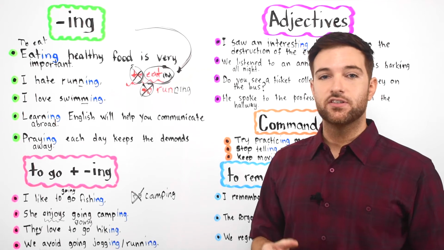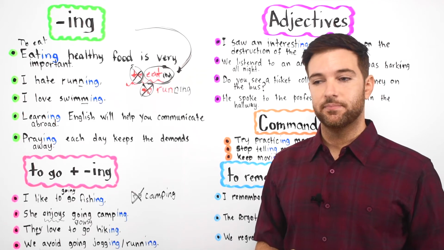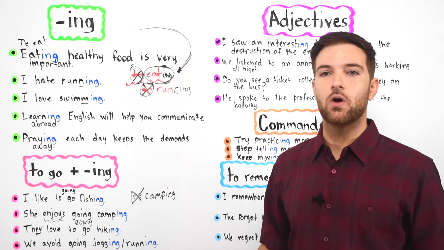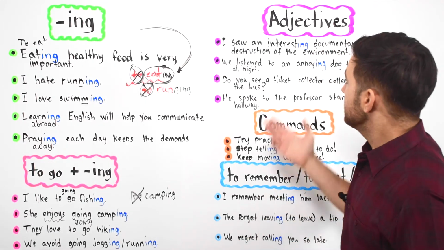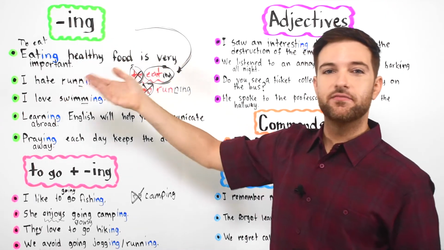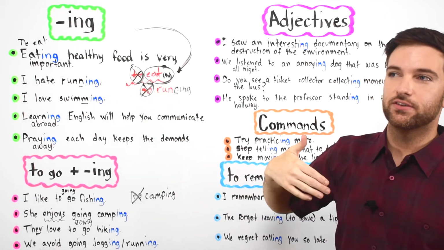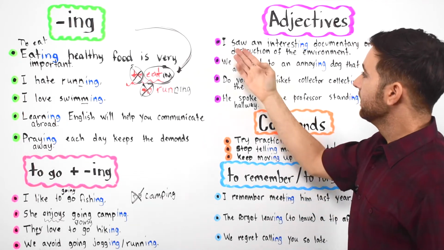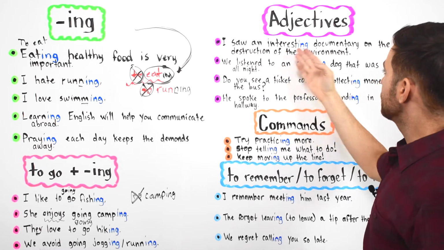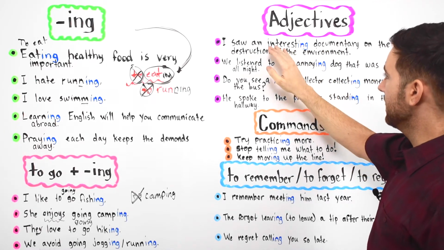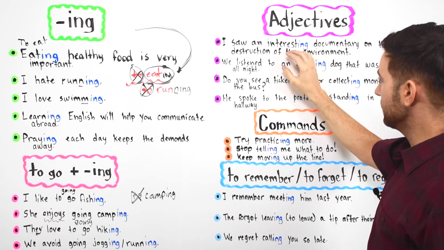An adjective describes the noun. It attributes qualities to them. And in these examples with the ing form, they're coming from verbs, so they're expressing actions. Okay? We're going to see this here. Adjectives. I saw an interesting documentary on the destruction of the environment. Again, we have to take interest right here with ing.